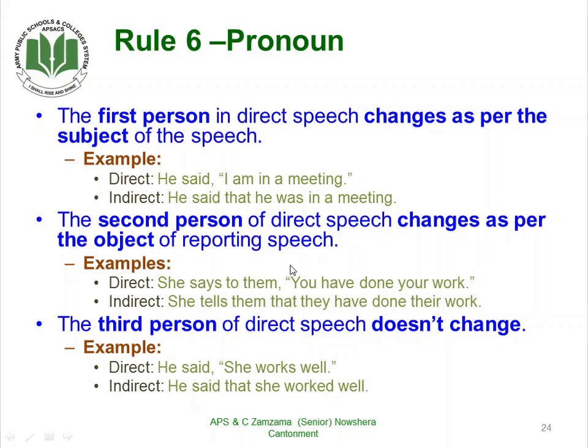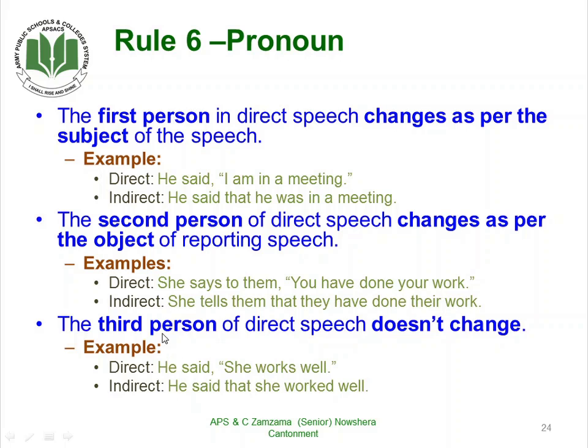The second person will change as per the object. She says to them, says to will change into tells. She tells them that they have done their work. You will change into they.